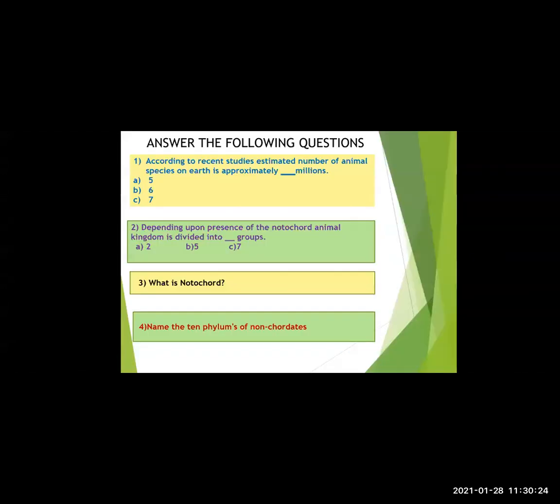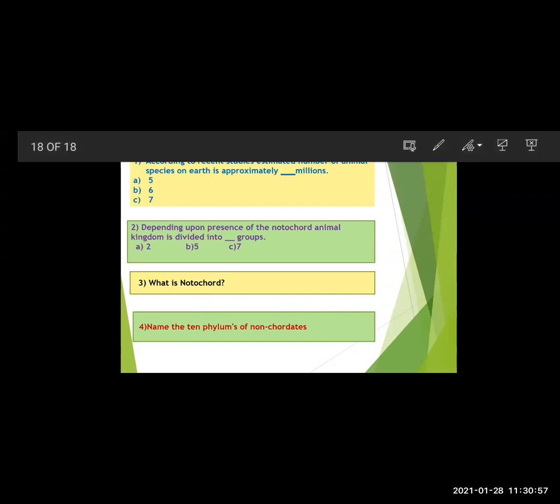Now students, that was the topic which we studied. That was our first session on this lesson, animal classification. Now let me ask you a few questions, very simple ones. See the first one. If you know the answer, you can unmute yourself and give me the answer. According to recent studies, the estimated number of animal species on earth is approximately dash millions. Can anyone give me the answer?